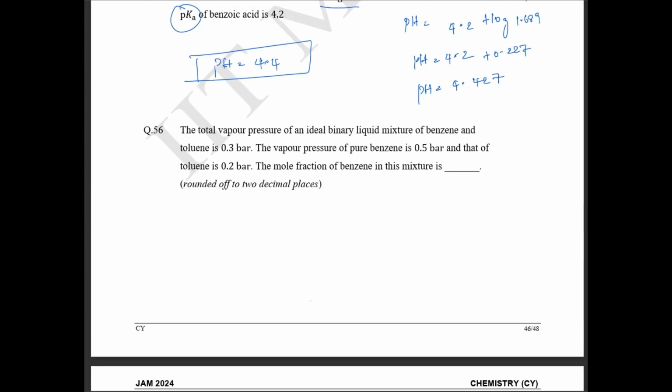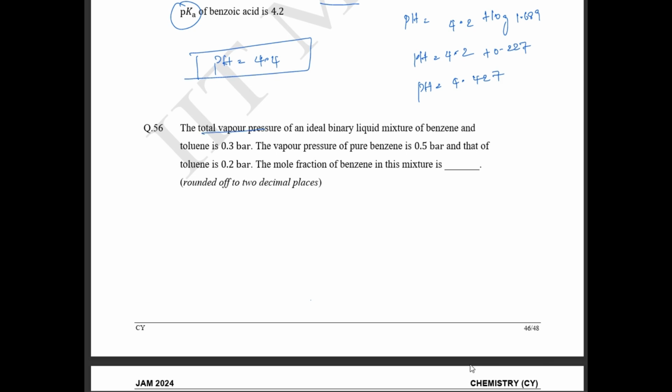56th question. The total vapor pressure of an ideal binary liquid mixture of benzene and toluene is given as 0.3 bar. Next, the vapor pressure of pure benzene, P naught, is going to be equal to 0.5 bar.